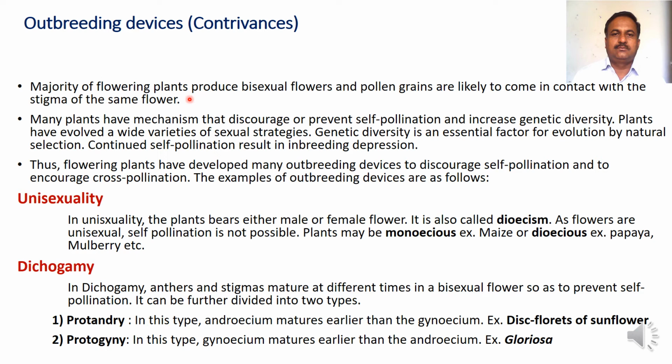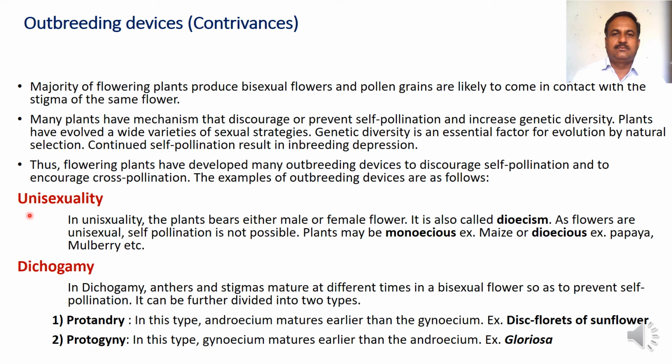Plants have evolved a wide variety of sexual strategies. Genetic diversity is an essential factor for evolution by natural selection. Continued self-pollination results in inbreeding depression. Thus, flowering plants have developed many outbreeding devices to discourage self-pollination and to encourage cross-pollination. The examples of outbreeding devices are as follows.